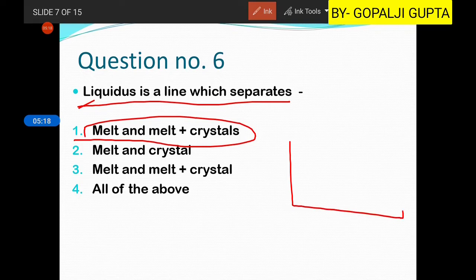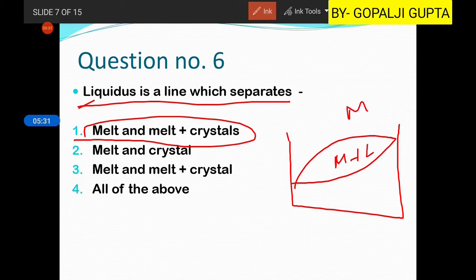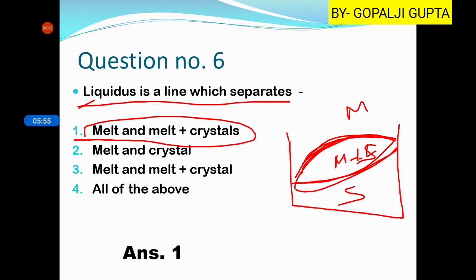Now let us take a simple phase diagram of plagioclase. So here what you will get, this is a liquidus. Here it is completely melt. Here melt plus liquid, and here melt plus solid, and here completely solid. So this above line is known as the liquidus, and the lower one, which separates the melt plus solid from the solid or the crystal, is known as the solidus. So here it is asking about liquidus, and hence the first option is our right answer.